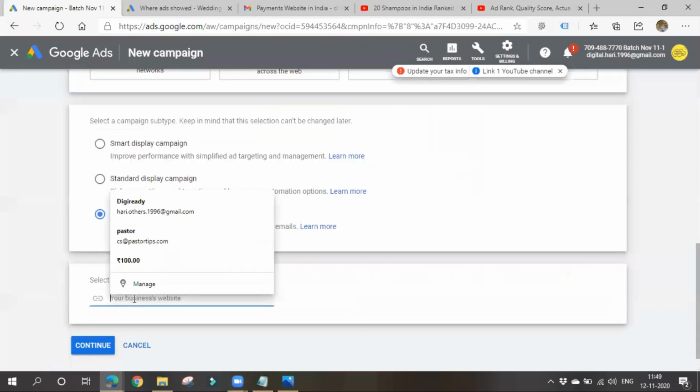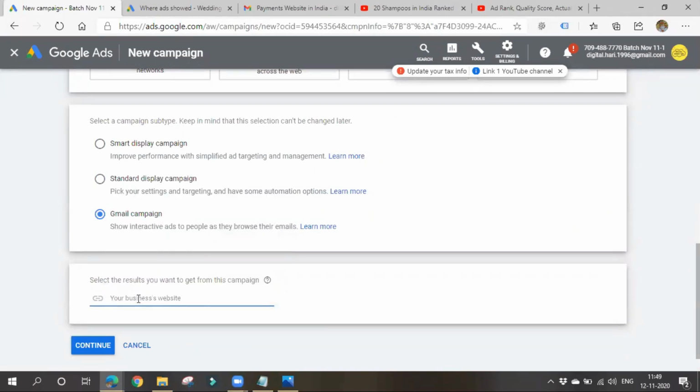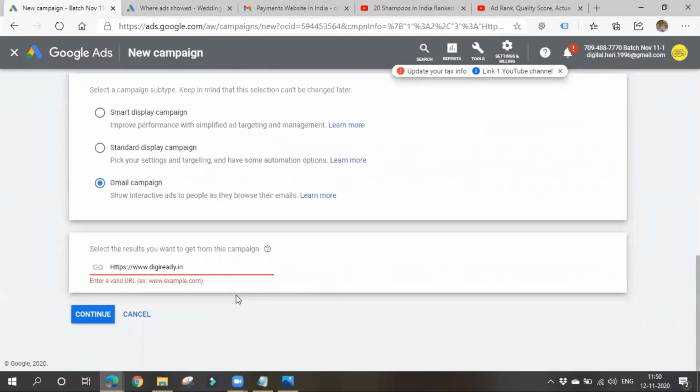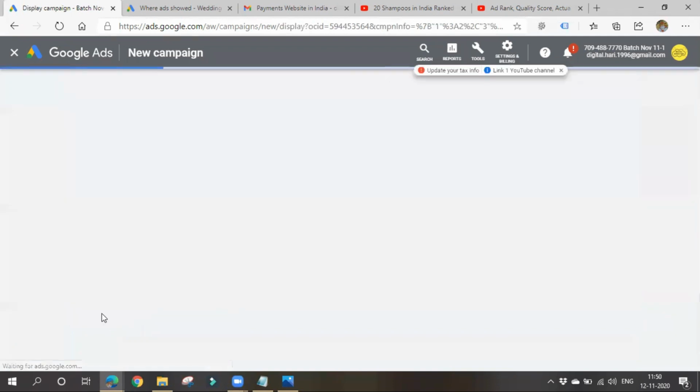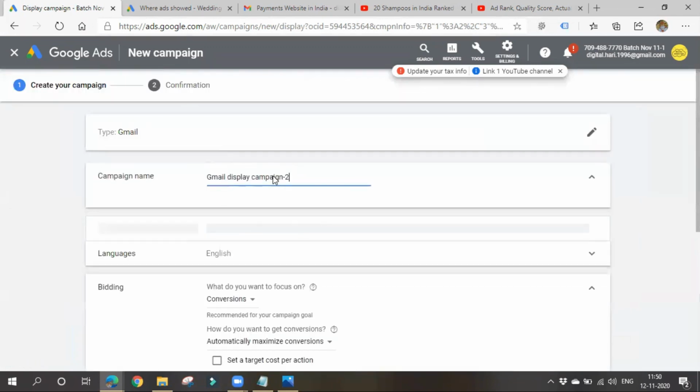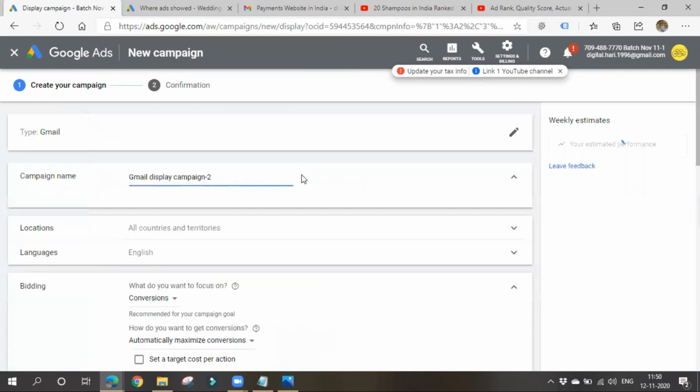Here also you have to give your website, because if you want to navigate your people to your business or your website, then you have to give dgready.in or something. Okay, continue. Sorry, www. Right. Again, we'll be navigating to campaign. So you can name it Gmail display campaign 11 to 1.